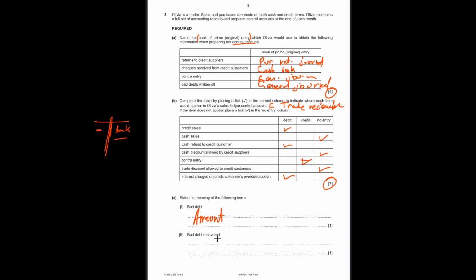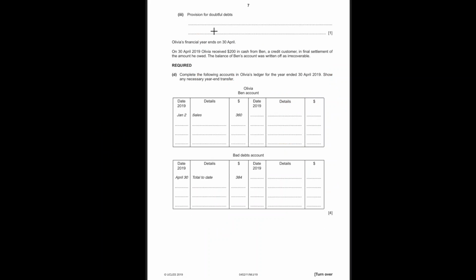Bad debts recovered: bad debts which are paid after they have been written off. So, bad debts which have been paid by the credit customer after they have been written off as bad debts. They partly or fully pay the amount at a later date, maybe next year, maybe after 2 years. You just have to add the definition. Provision for doubtful debts is basically the estimate of the amount the business will lose because of bad debts in a financial year.